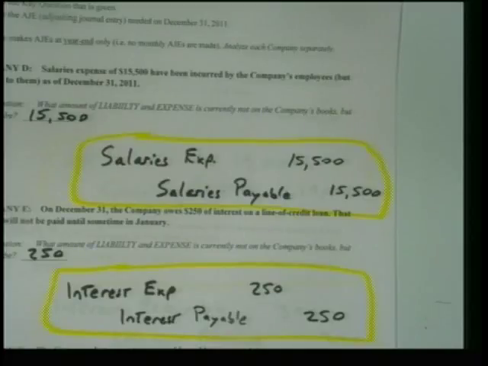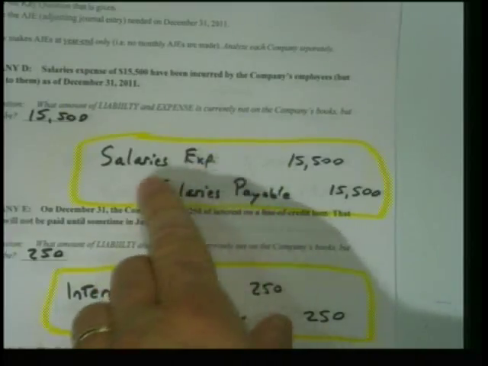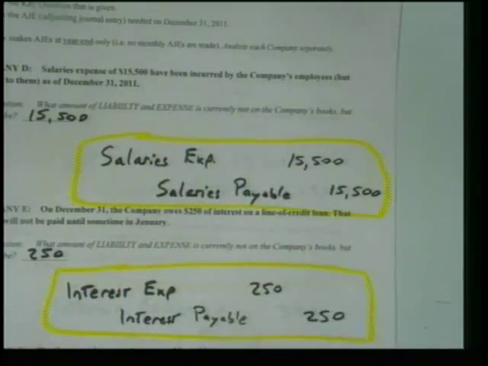That liability can be quite large for some companies. Now make sure you don't put accounts payable, okay? Don't put accounts payable, it should be salaries payable. Accounts payable is more for transactions with vendors, okay?